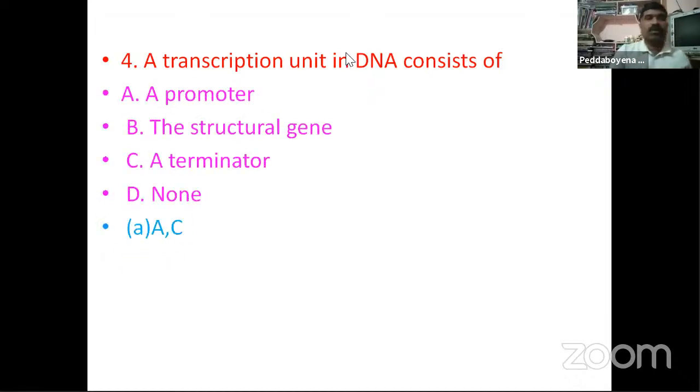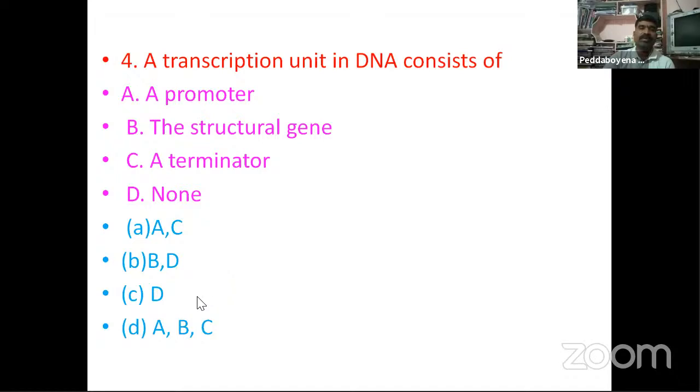One is the promoter and the structural gene. Next, the terminator, and none of these. All of these are present in the diagram, already we know. So you are observing A and C, B and D, D and A, B, C. What does the transcription unit in DNA consist of? D, all of these: A, B, C. You are observing the promoter, the structural gene, and the terminator. These three are present. So that's why the answer is all of these. So the answer is A, B, C.